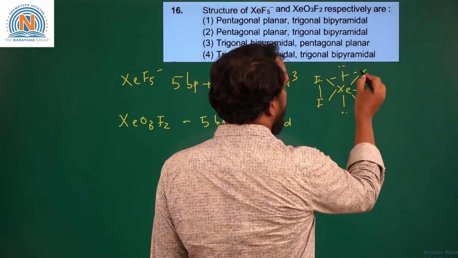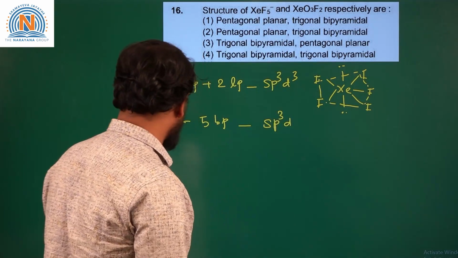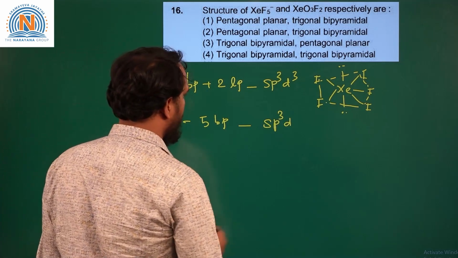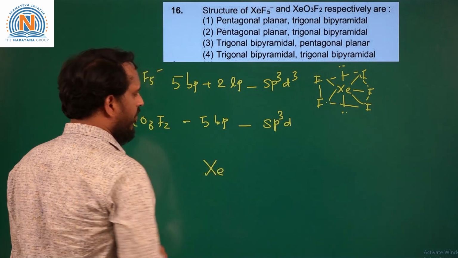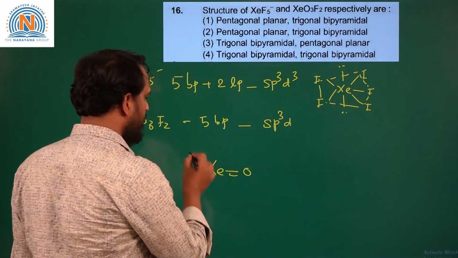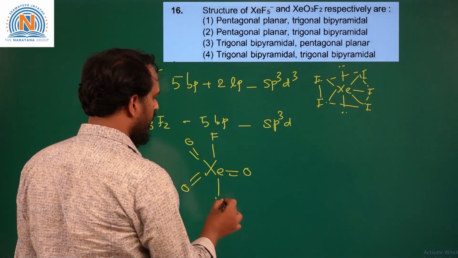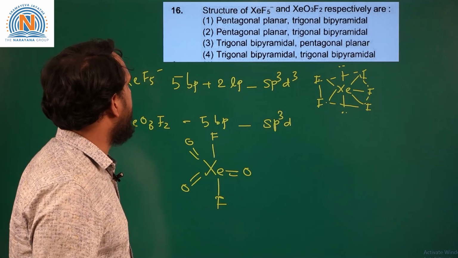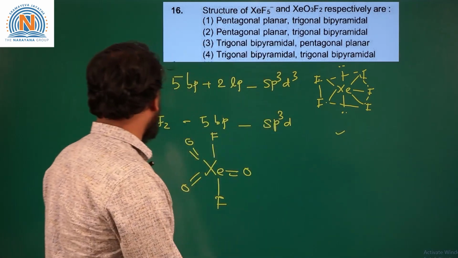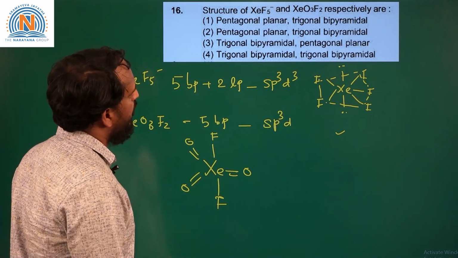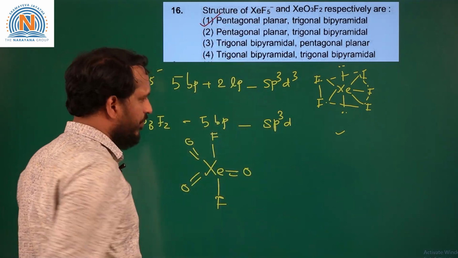So this XeF5 minus has pentagonal planar structure, whereas XeO3F2 is sp3d, it should have trigonal bipyramidal structure, where the double bonds are placed at equatorial position to minimize the repulsions. So the structure of XeF5 minus is pentagonal planar and the structure of XeO3F2 is trigonal bipyramidal. So we can mark option 1 for this question.